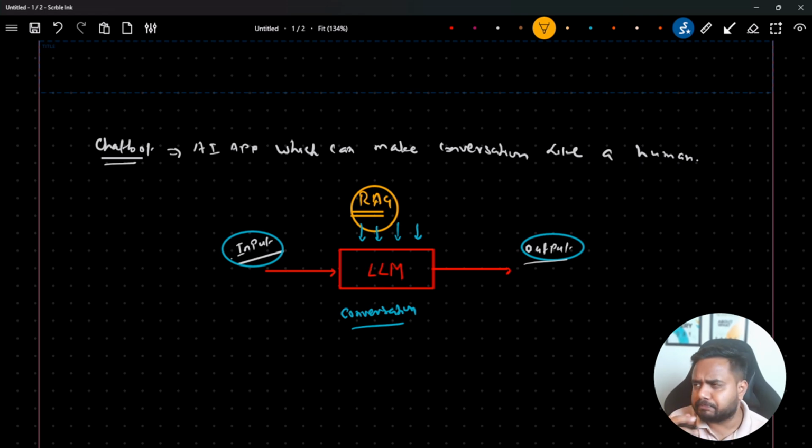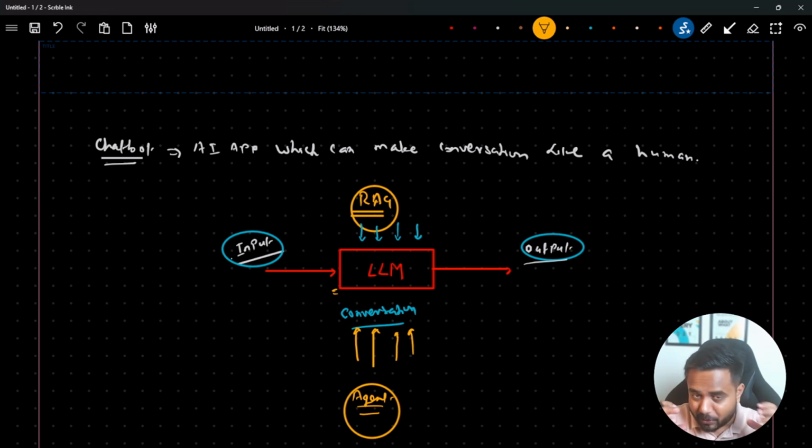Now let's say here LLM. We have one more term, right? The term is called agents. Let's say I want to connect my LLM with any third party API or third party tool, or I want to make my LLM smarter, where it can decide whether to answer by itself or answer through a third party tool or API. In that case, we connect this LLM with the agents. Getting my point? Yes or no? So that is called an agent based bot. I hope you are getting my point.